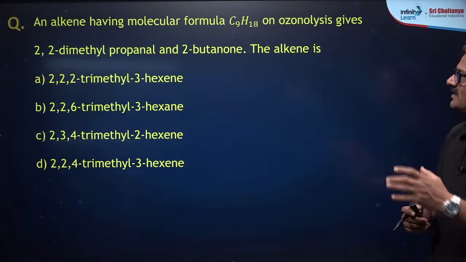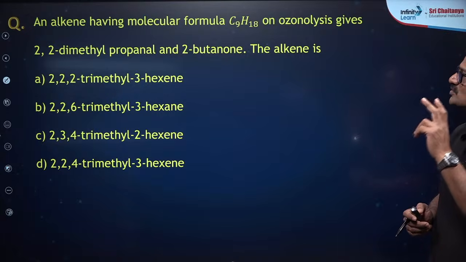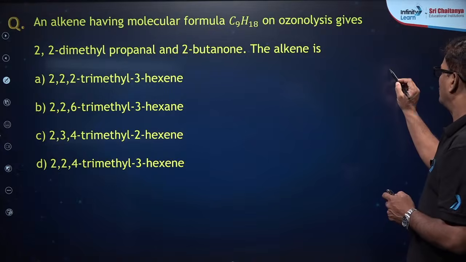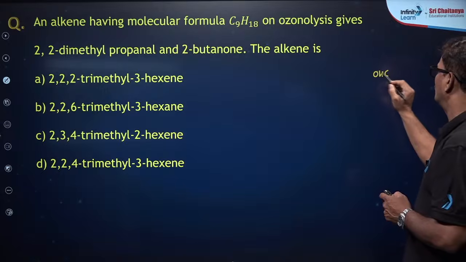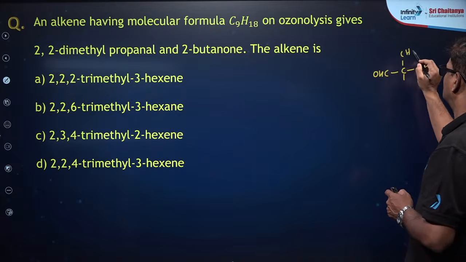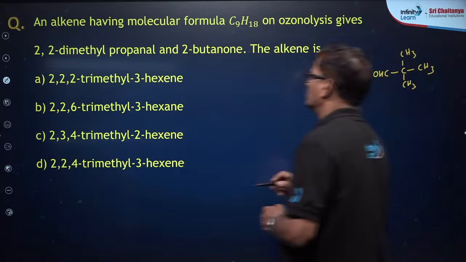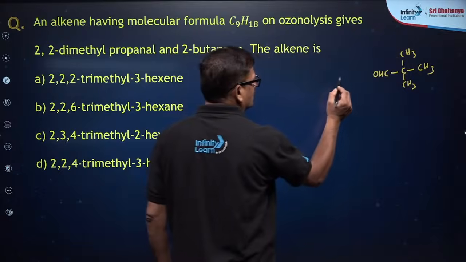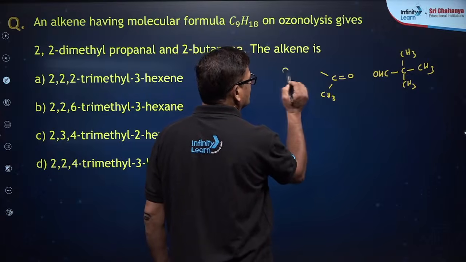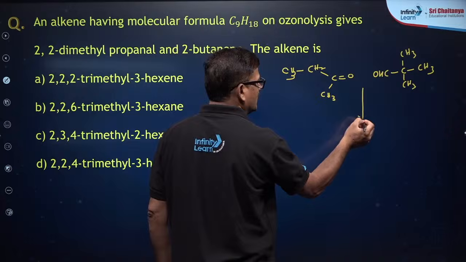Now, let us do this. An alkene having a molecular formula C9H18 on ozonolysis gives 2,2-dimethyl propanal, CHO. This is the structure of 2,2-dimethyl propanal, and butanone. Butanone you can write like this, CH3 and CH2. Now what will happen?